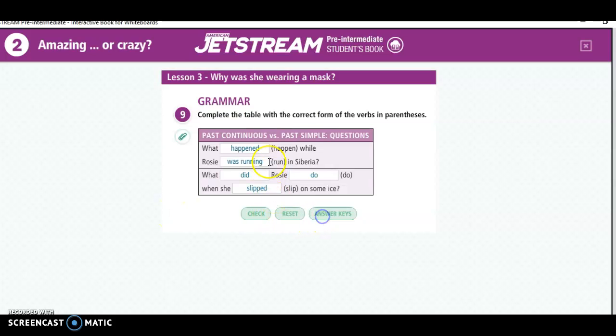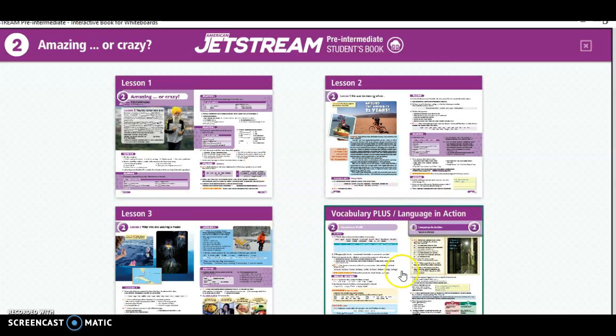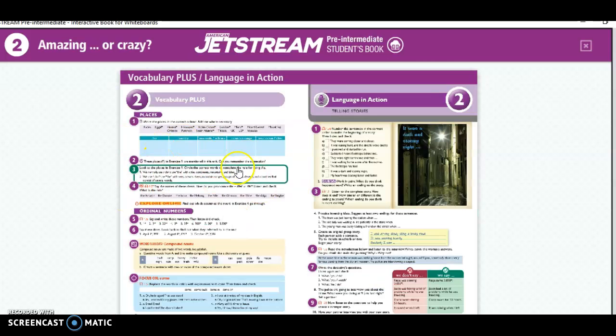Memorize, memorize. Here's some answers. See, past continuous, verb to be, ing, simple past. Here you go. In simple past, we use for question did and the verb in present. Alright guys, this is the end. You can also see here we have a vocabulary plus. It's important that you practice vocabulary. So here you have this section.